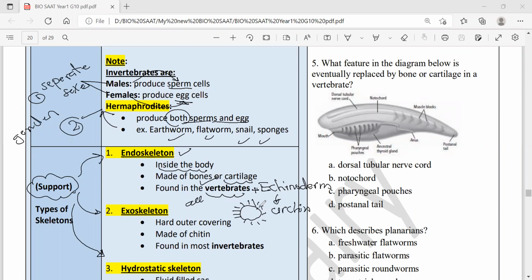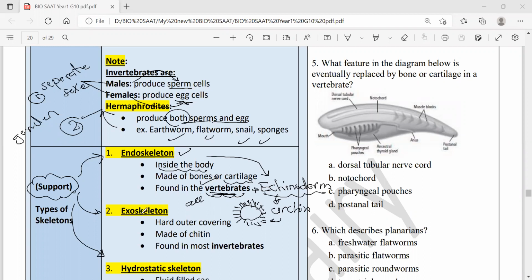Take care of it. Never go in the seawater barefoot, because the spines it has are so dangerous. This is the sea urchin. Sea cucumbers and sea stars are also echinoderms with endoskeleton. So you can say simply again, the only invertebrate with a skeleton is the echinoderm. Of course, all vertebrates have an endoskeleton.